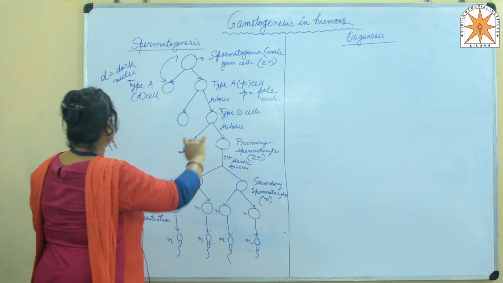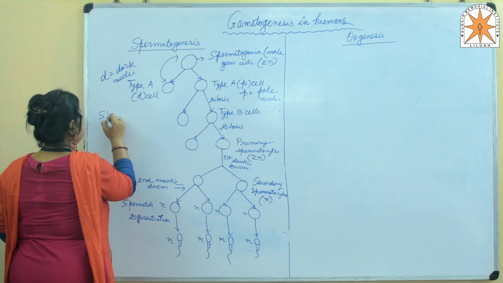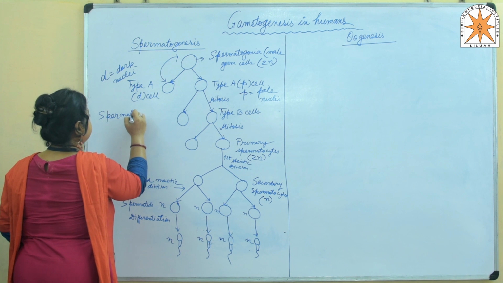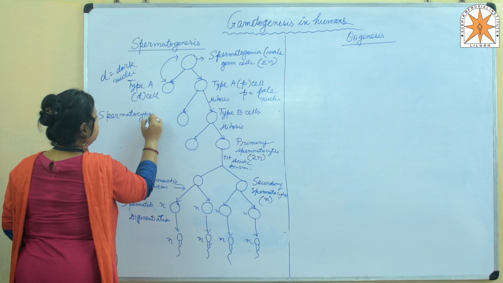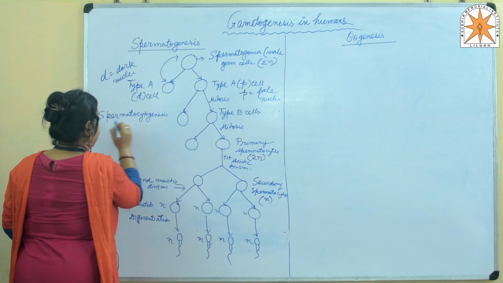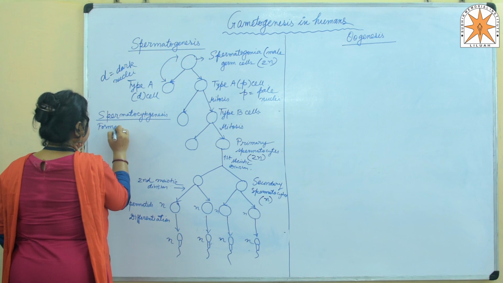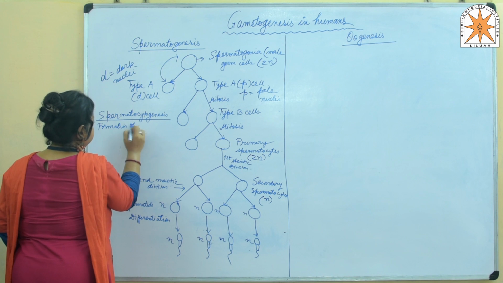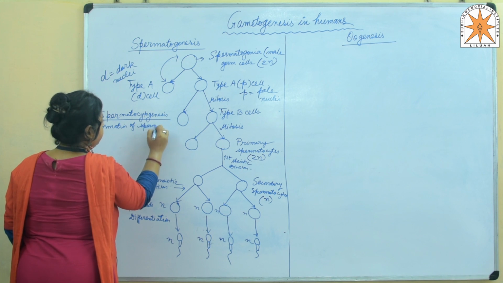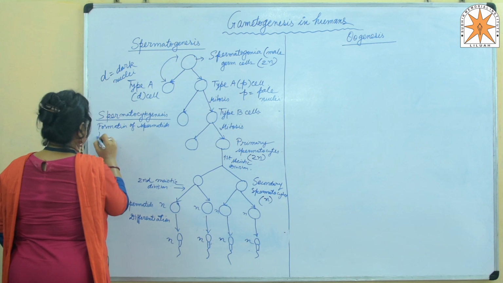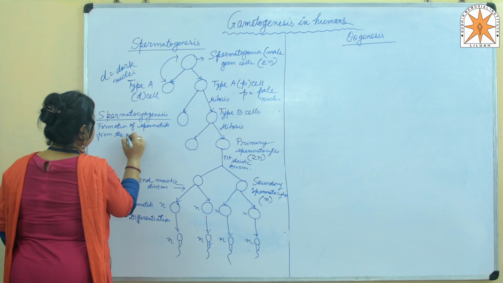So we are going to write here spermatocytogenesis. That means this is the process of formation of spermatids from the spermatogonia.